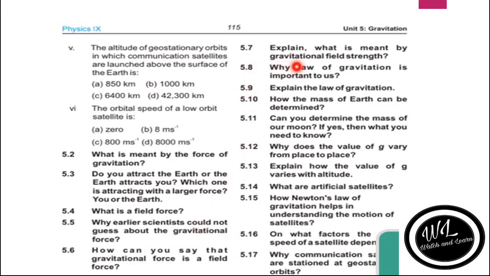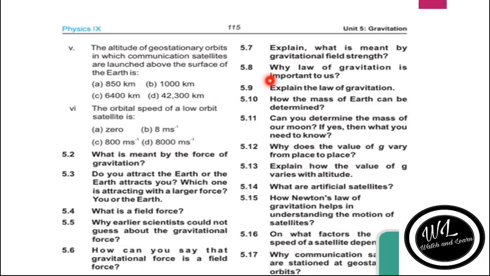5.7. Explain what is meant by gravitational field strength. In the gravitational field of earth, the gravitational force per unit mass is known as the gravitational field strength, and its value is equal to the value of g, which is 10 Newton per kg.